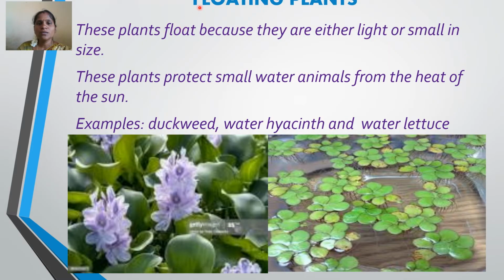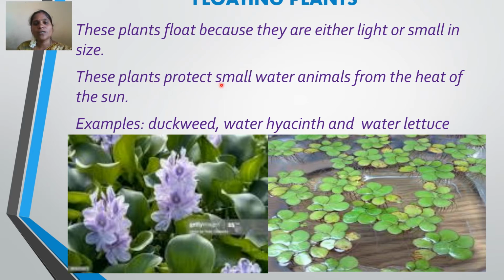The first one, floating plants. What is meant by floating plants? The plants which float on water, those plants we call floating plants. Let's see the features of these plants. These plants float because they are either light or small in size. Such plants will be small and lightweight, so that they can easily float on the water.